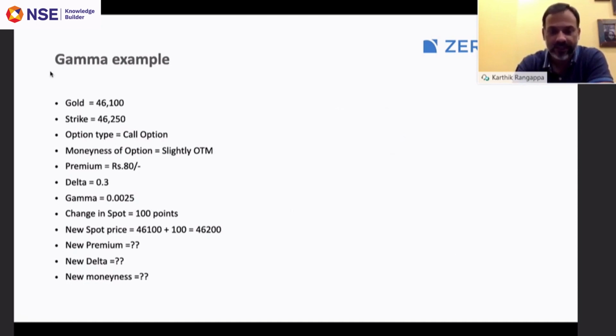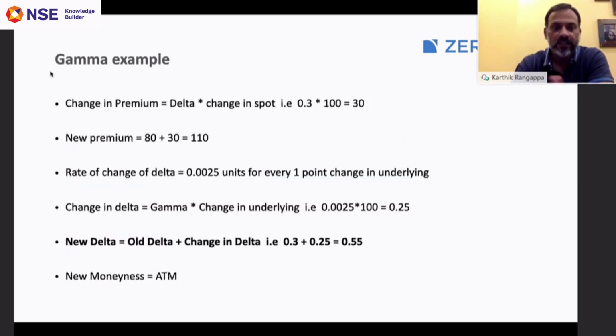So this is a fairly easy thing to solve for. Change in premium we know is delta into the change in spot price. So delta is 0.3, spot price we expect a 100-point change. You multiply that, you will get the change in premium, which is 30. Premium was 80 rupees, so change is 30 rupees. So the new premium is 110.